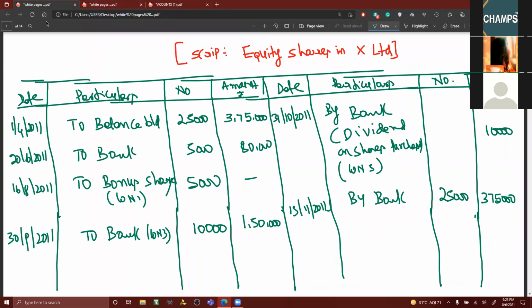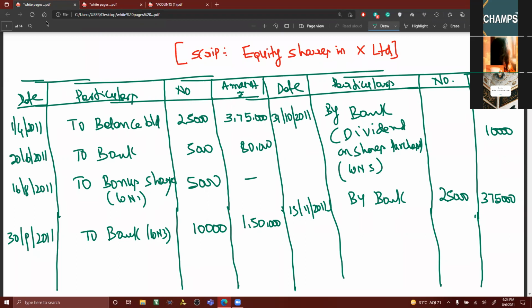If anybody has a doubt, you remember the trading account. Got it, all of you? Even though you are opening a P&L account, since it is to be adjusted in the cost column, the items which we show in the income column can be taken to the P&L account if he is asking for a P&L account. Otherwise, it is to be taken to which column? Cost column. Clear to all of you?